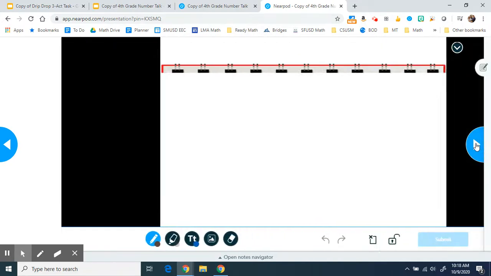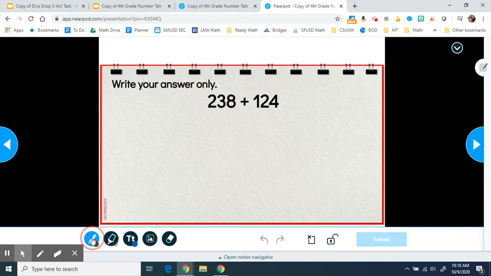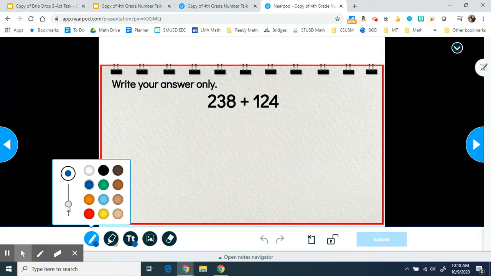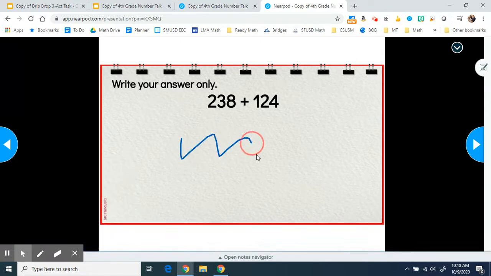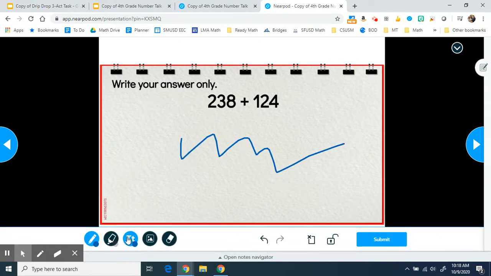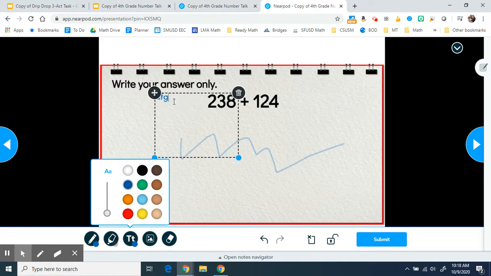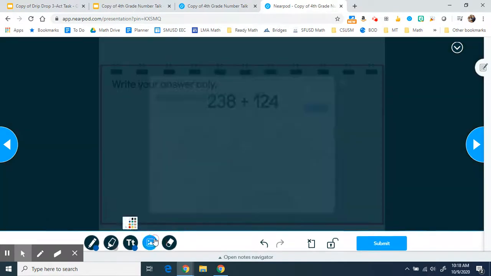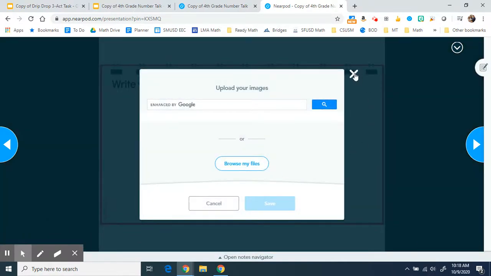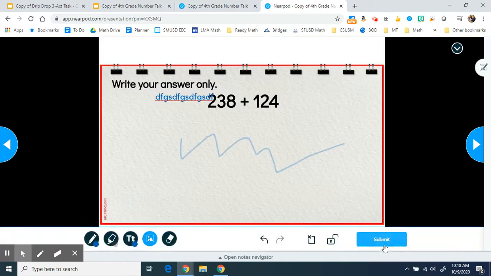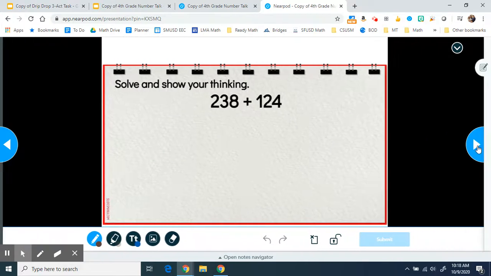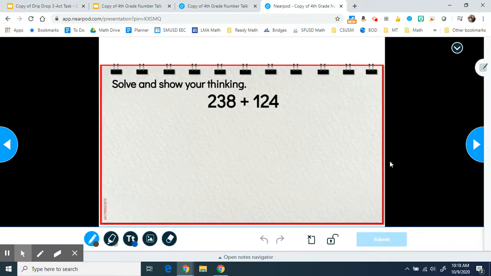And once they were ready, we went to the next slide. So on this slide, I can use my pen features and show my thinking. I could use a text box and type in my thinking. I can even insert a picture of my work that I did on a whiteboard or paper. Once I'm done, I click Submit, and it pushes you over to the next slide.